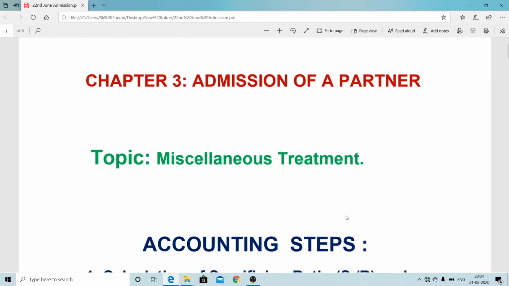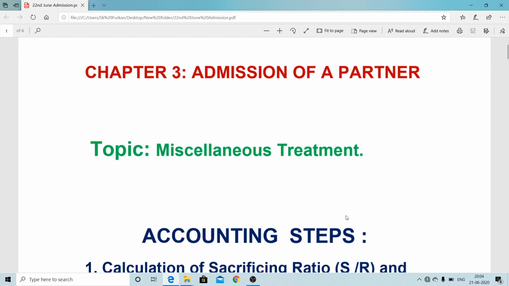And necessary current account may have to be opened, or cash may be withdrawn, or cash can be brought by the old partner to make up the capital.